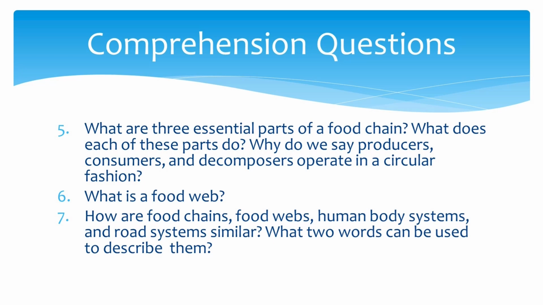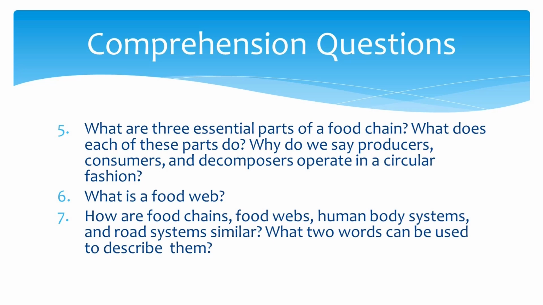Why do we say producers, consumers, and decomposers operate in a circular fashion? You are right. First, energy is transferred from a producer to a consumer, then to another consumer, and finally back again to the soil, where the decomposers break it down and help new producers grow. Next, what is a food web? Good job. It's a complex, interconnected network of food chains.